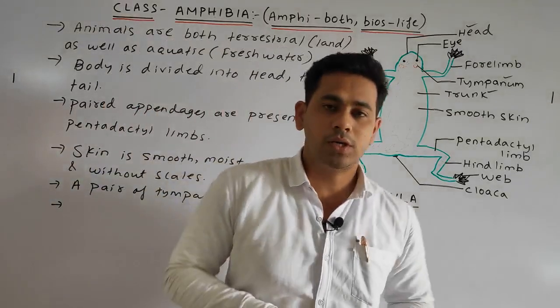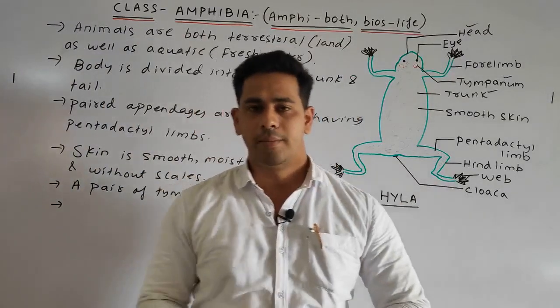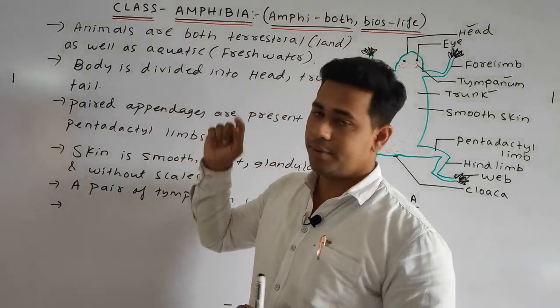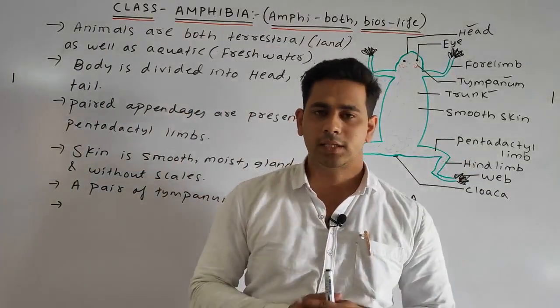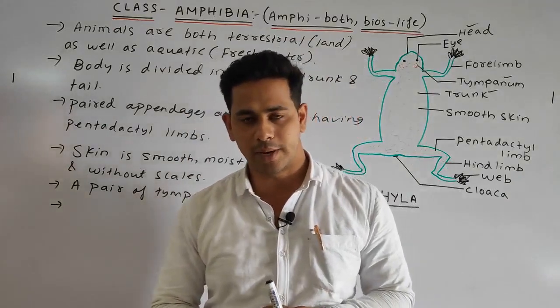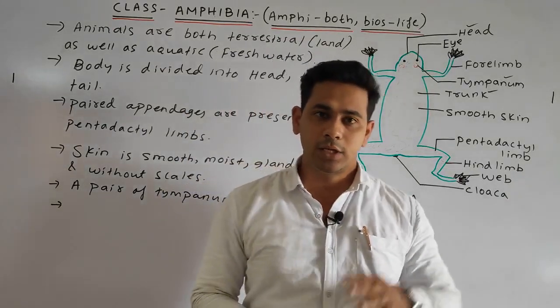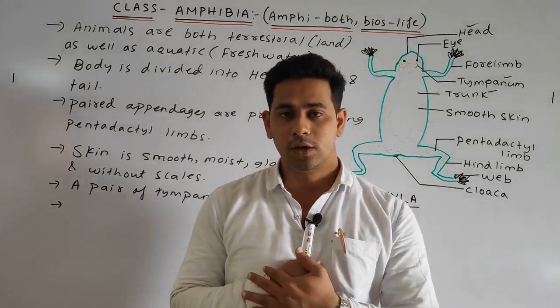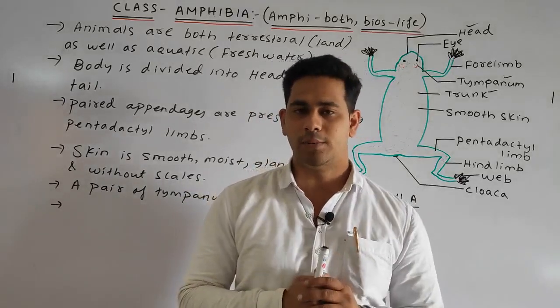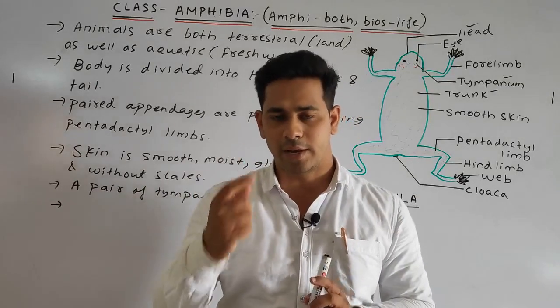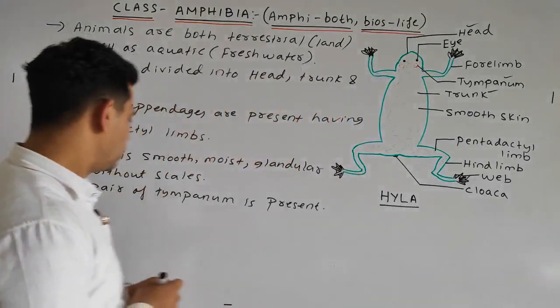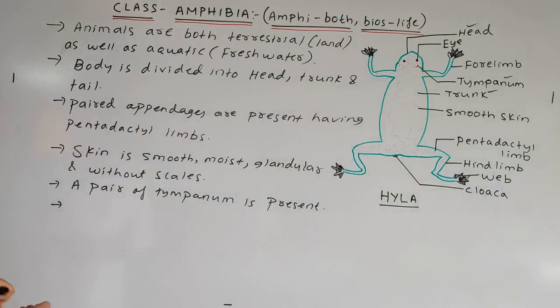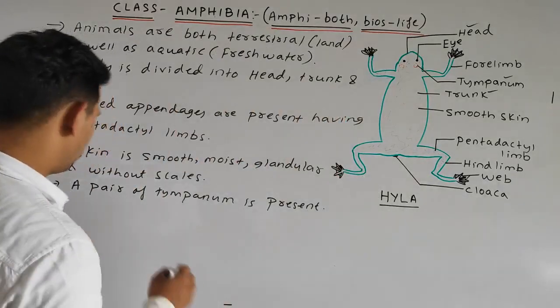Next point, how is respiration done? In the case of Amphibia, in the adult stage respiration is generally done by the lungs, but in the early stages the respiration can be cutaneous or buccopharyngeal. Cutaneous means by the help of the skin, and buccopharyngeal means by the help of the buccal cavity and the pharynx.